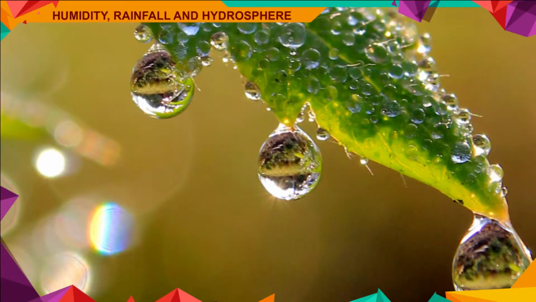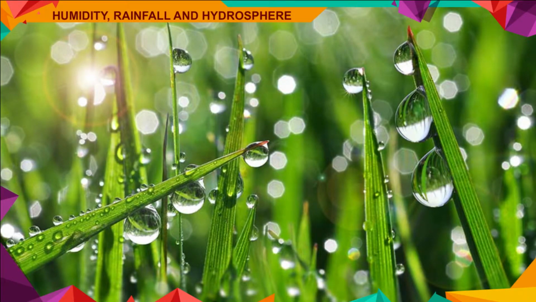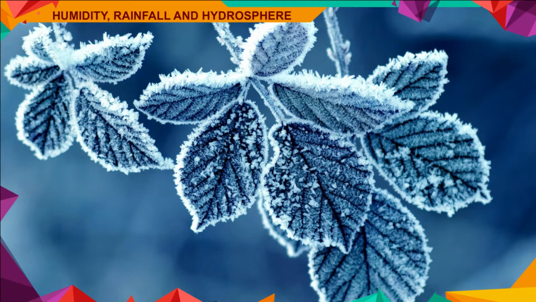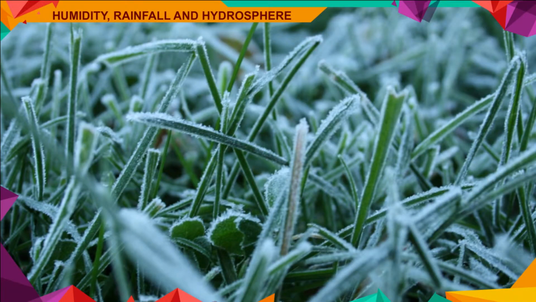Dew. When moist air comes in contact with the cold ground surface in winters, water vapor changes to water and we see them as dewdrops on grass. Frost. In cold winter nights, when the temperature falls below the freezing point, dewdrops convert to ice crystals. These crystals are called frost.